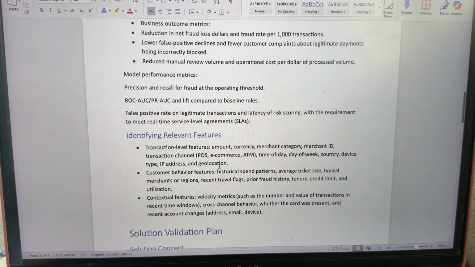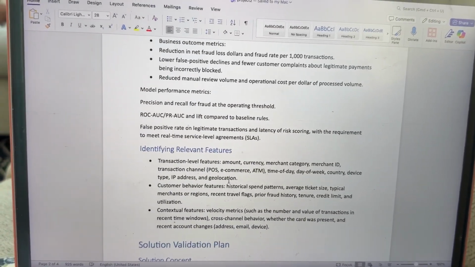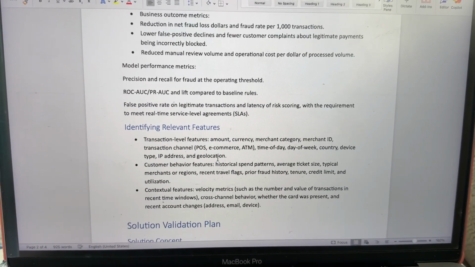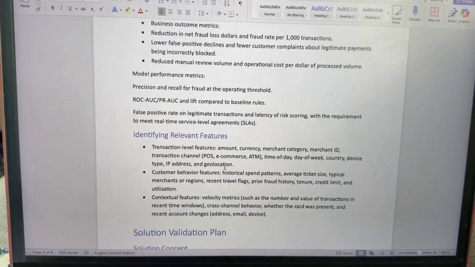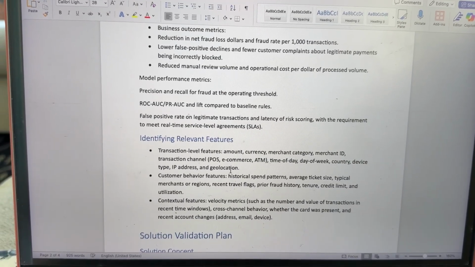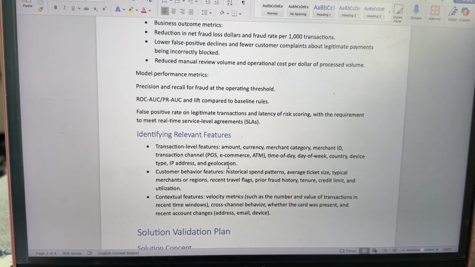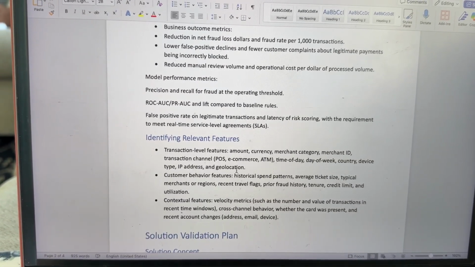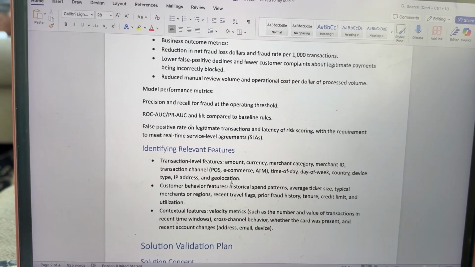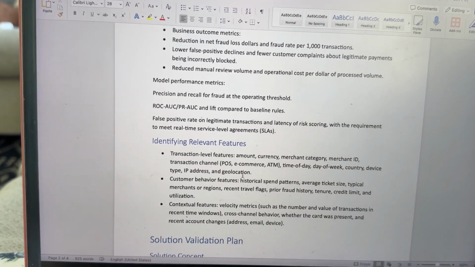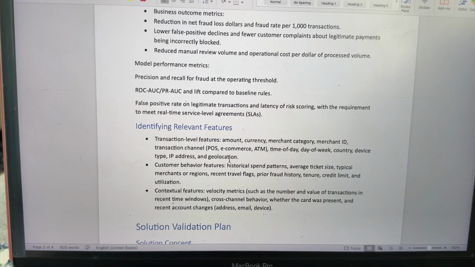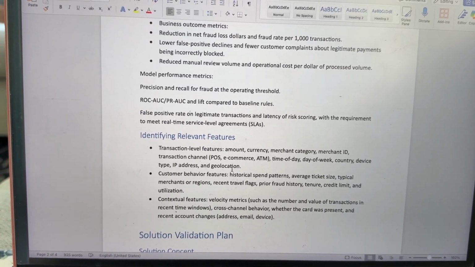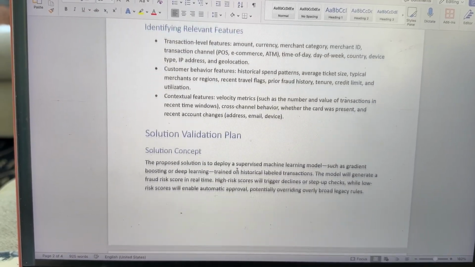to the business rules. Some of the identifying relevant features include transaction level features, where we can focus on amount, currency, merchant, merchant ID, device type, IP address, geolocation, for example, and also customer behavior features like historical spend, average ticket size, typical merchants, or recent travel flags, prior fraud history, tenure, credit limit, and utilization. Some of the contextual features include velocity metrics such as the number and value of the transactions in recent windows.